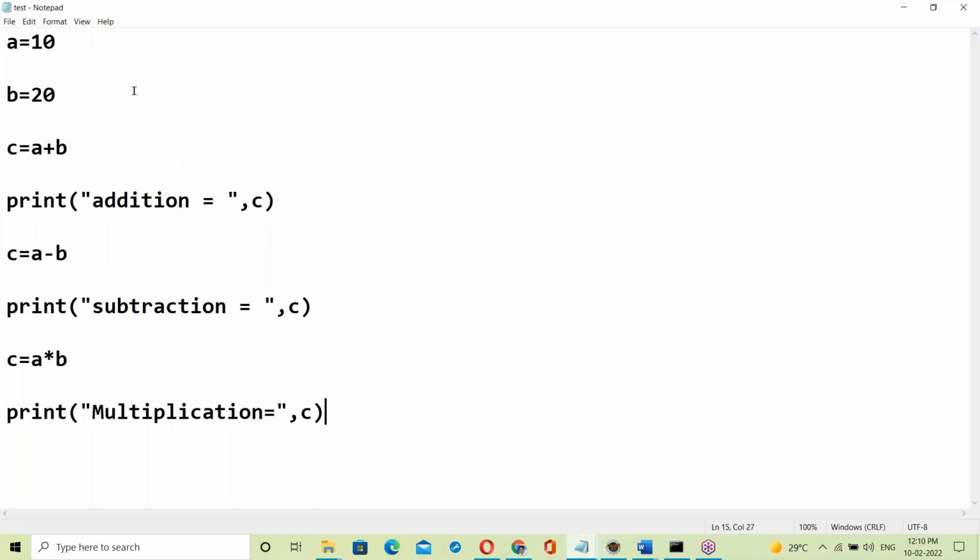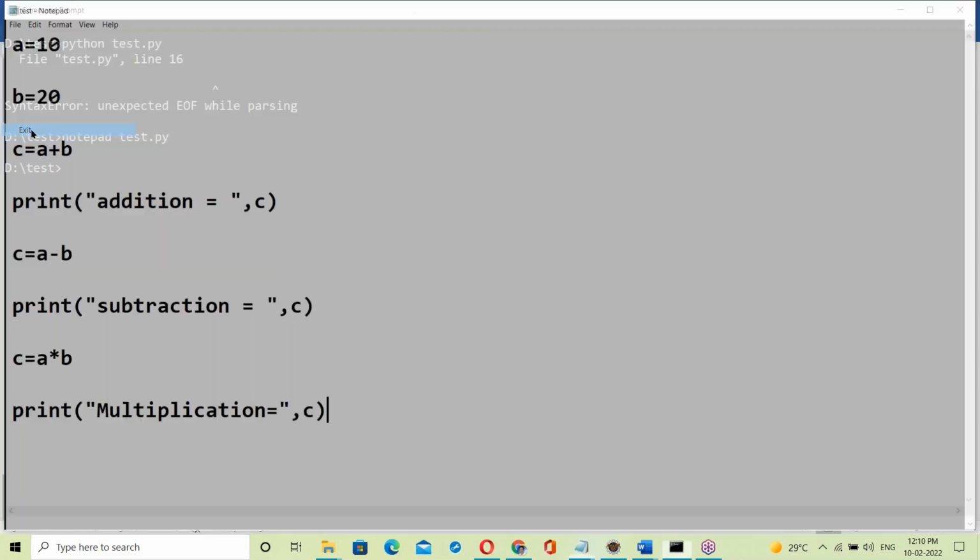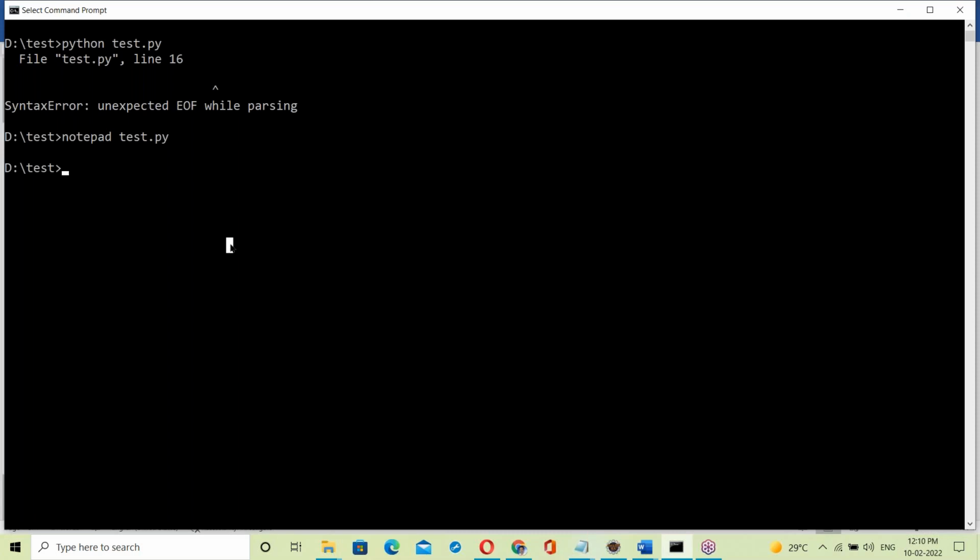Let us close this, save and exit. Now run it. Yes, successfully completed. So this is the working of the interpreter. The interpreter checks and executes line by line. Any error comes, it simply stops.